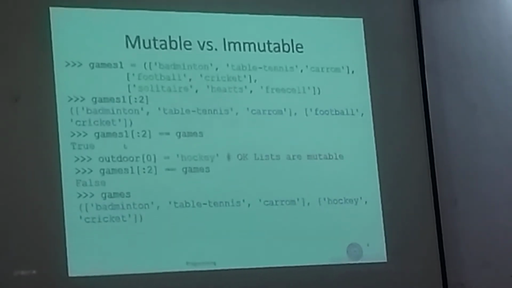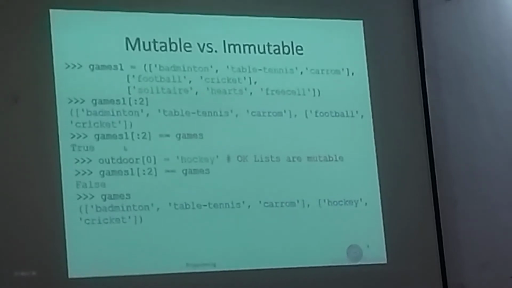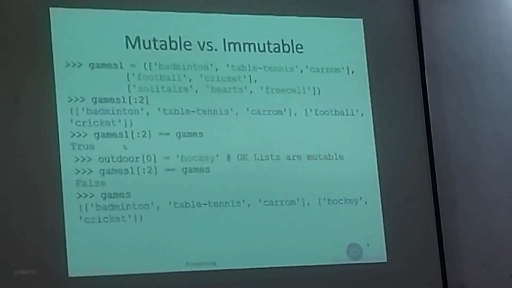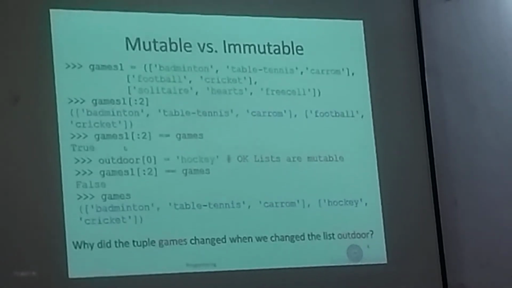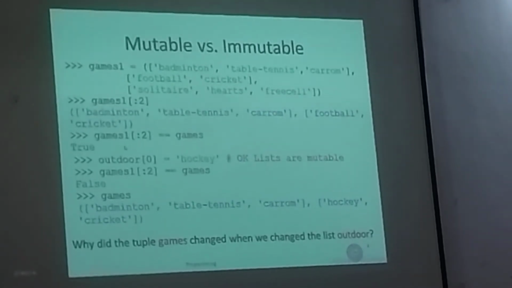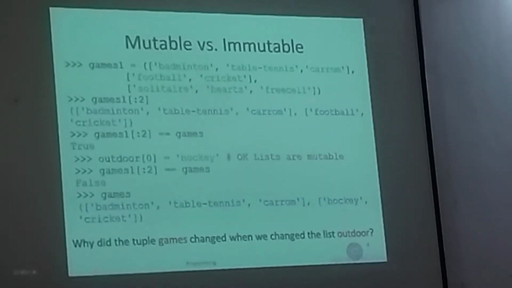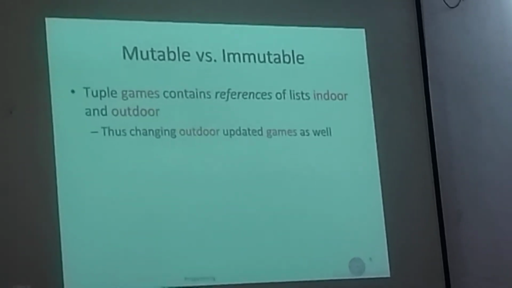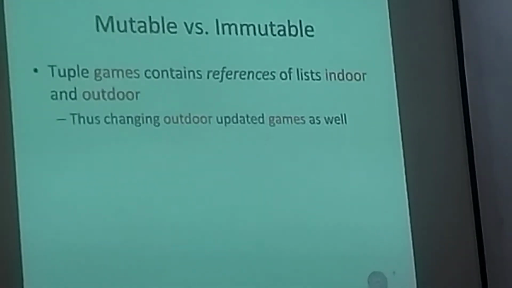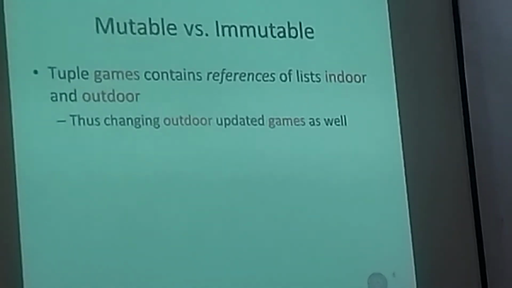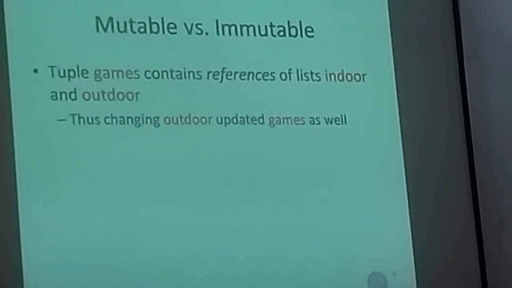If you look at games tuple, it has indeed changed. The second component is no longer list football cricket, it is hockey cricket. So we should try to answer why did the tuple games change when we changed the list outdoor. The reason is that tuple games contains references of list indoor and outdoor, and therefore when we changed outdoor list, it seems as if we have updated games as well.